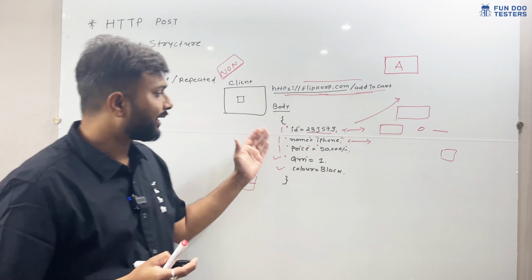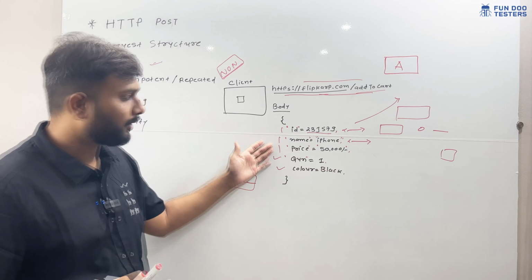But sometimes with this kind of operation, we can unnecessarily increase the quantity in a cart and later have to delete the quantity. So that's why POST API is a non-idempotent method. We cannot repeatedly hit the POST API. This is a very important thing.